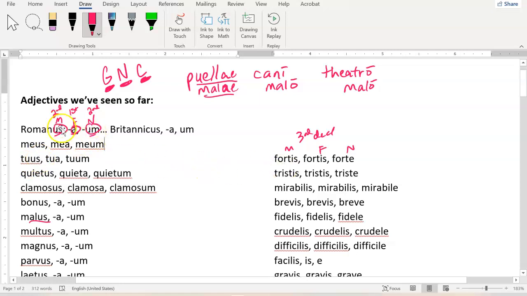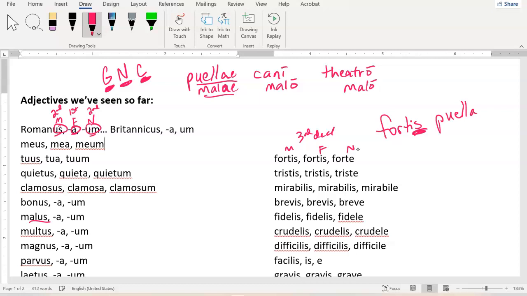Okay, so we've got this type of adjective and this type of adjective. They can describe any noun. So fortis, I don't care that it's a third declension adjective. All that means is its endings come from the third declension. It can describe a first declension noun. That's totally cool, right? As long as when I make that noun accusative, for example, I make this guy accusative too. They're always going to match in gender, number, and case.